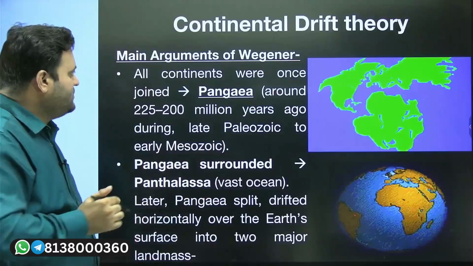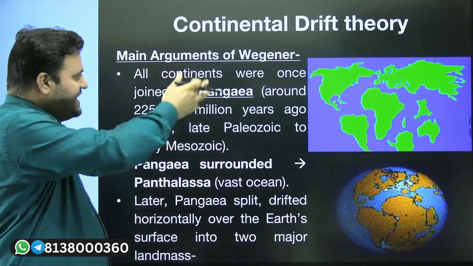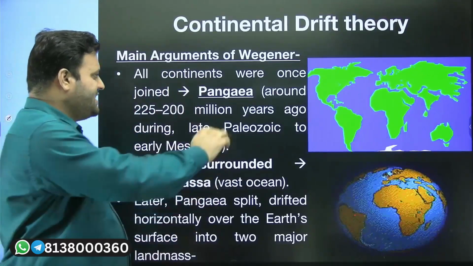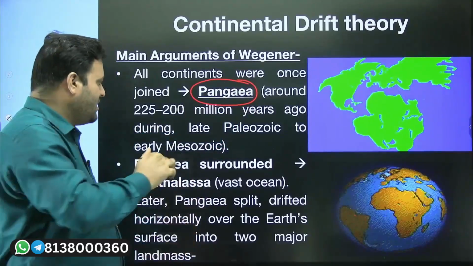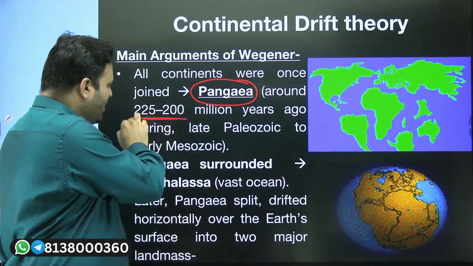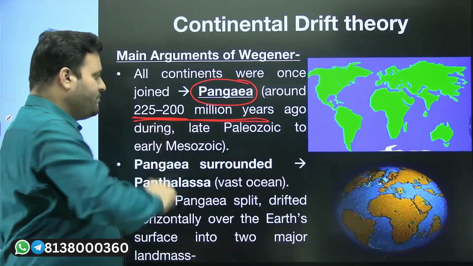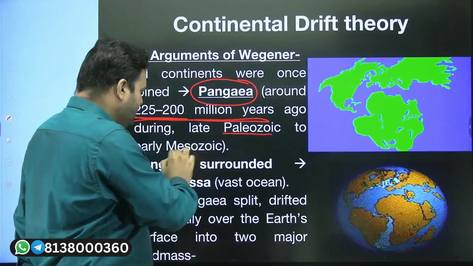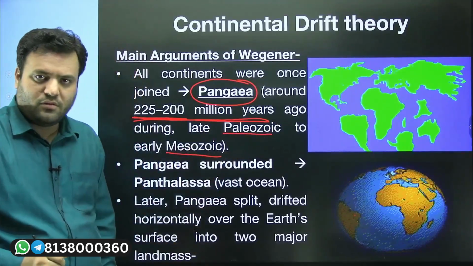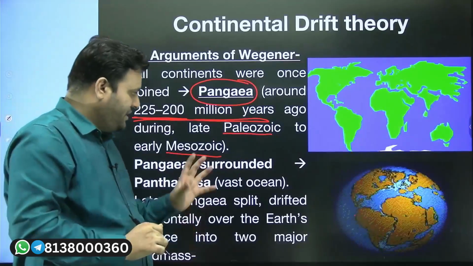Moving ahead. Wegener cited that Pangea existed somewhere around 225 to 200 million years ago, during the late Paleozoic and Mesozoic period.